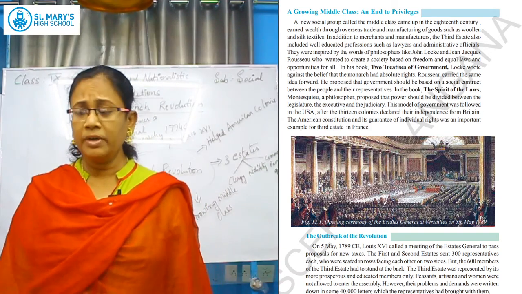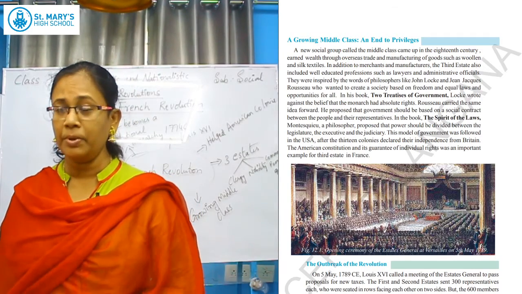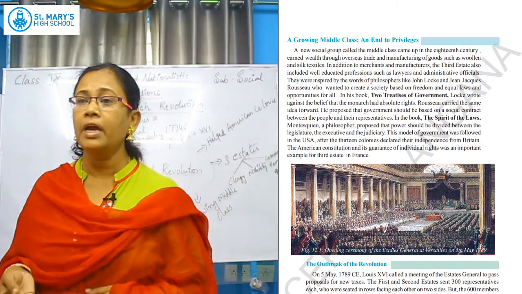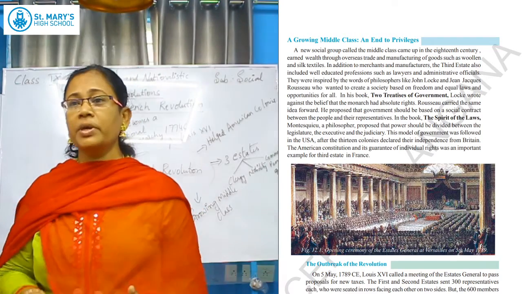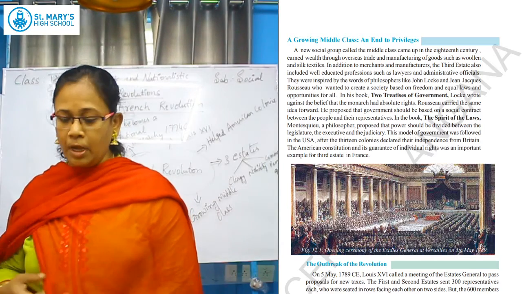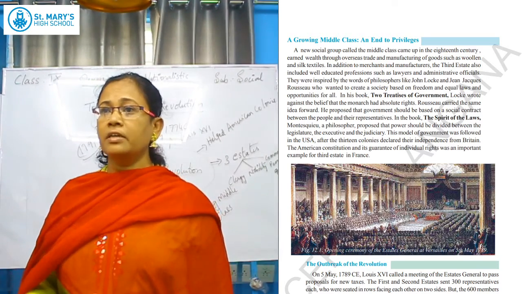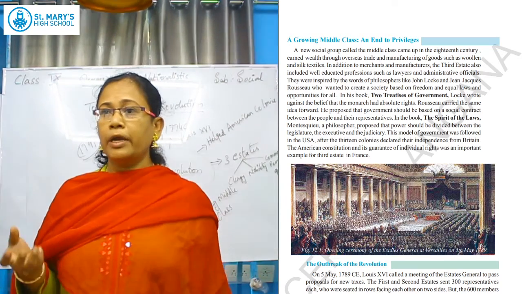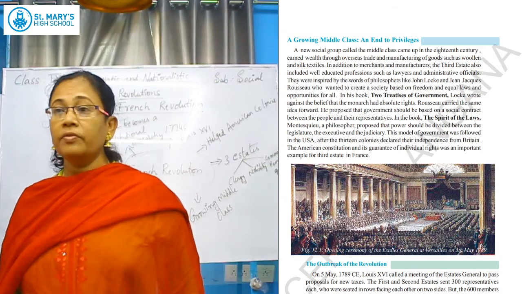So, when they were earning wealth, what happened? The third estate's wealth increased and people became a little rich economically. They are strong now, the third estate people. Why did this transformation and change come among the people? Because at that time the philosophers were there. As we have seen, a middle class was growing economically and educationally. The third estate had philosophers.